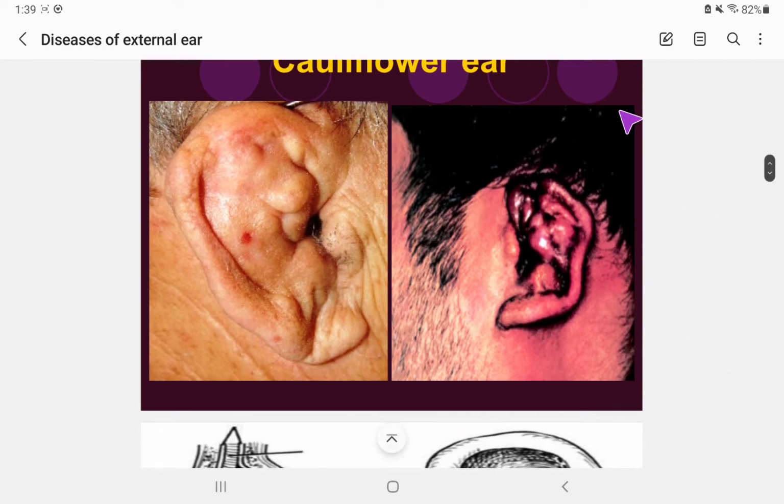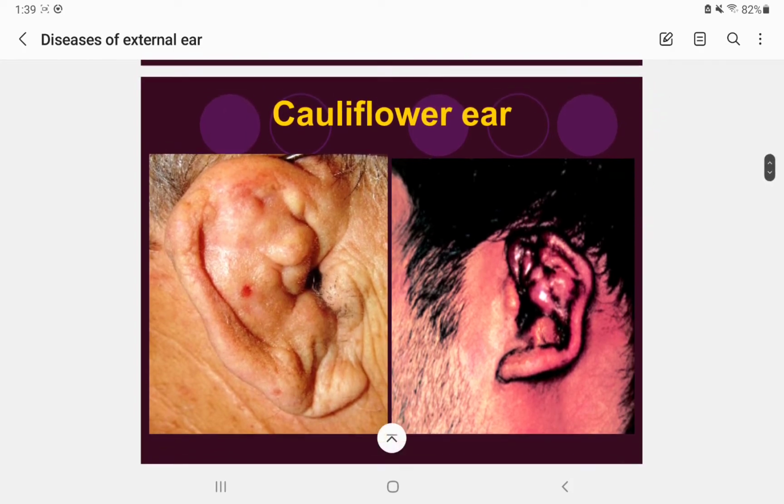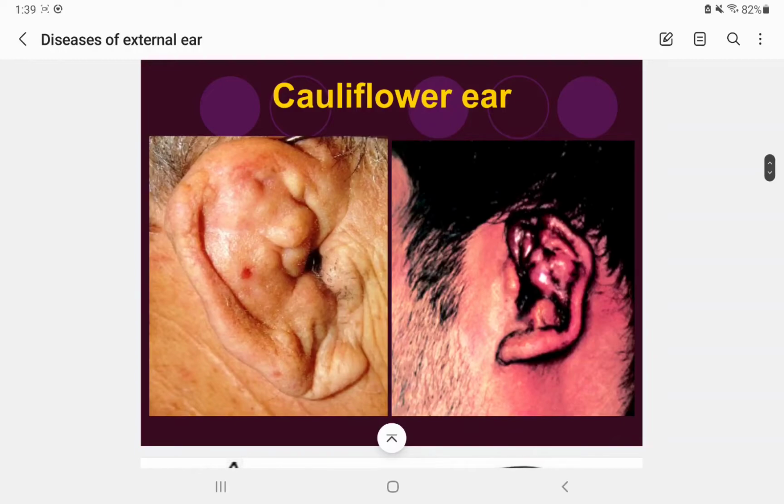So all bumpy and like all like this. You can make a cauliflower out of here. Yeah, like this is a cauliflower. I'm sorry for my extremely bad drawing, but I'm just trying to give you examples.